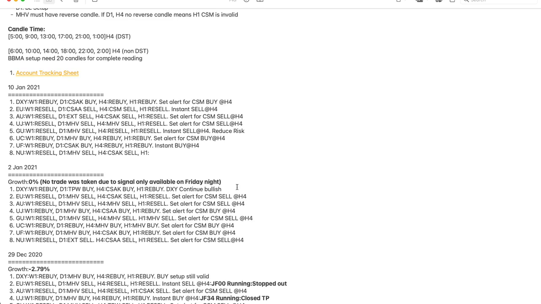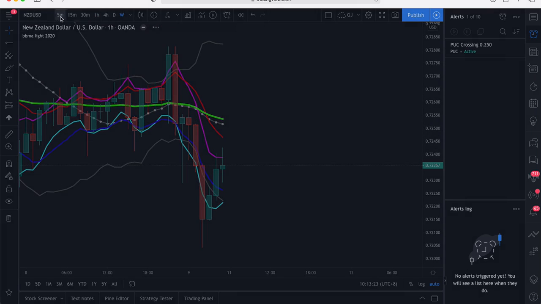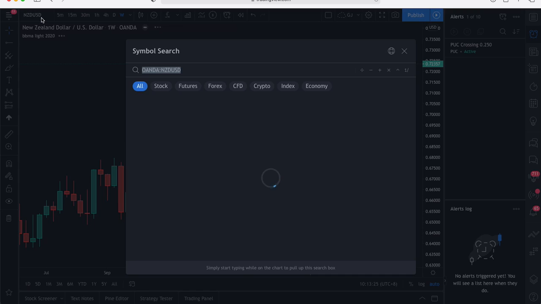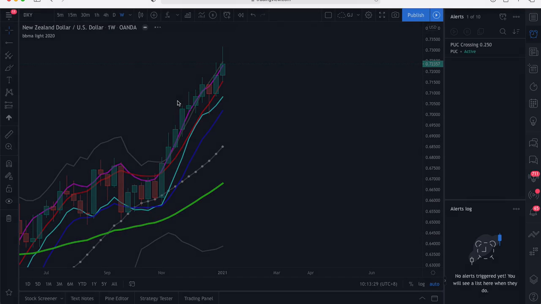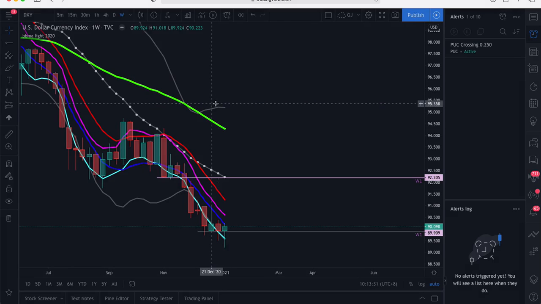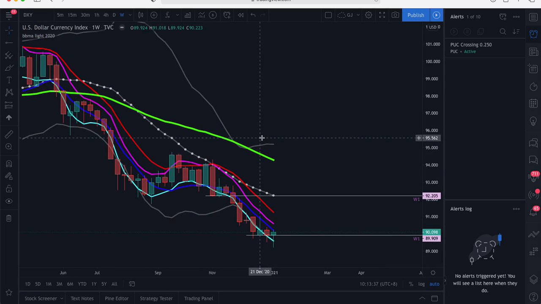Okay, so let's look at this week's trade setup. For that, we go to TradingView. Alright, as usual, we will start with the DXY. The DXY is the USD currency index, so that will tell us the strength of the USD currency against other currencies in the market.